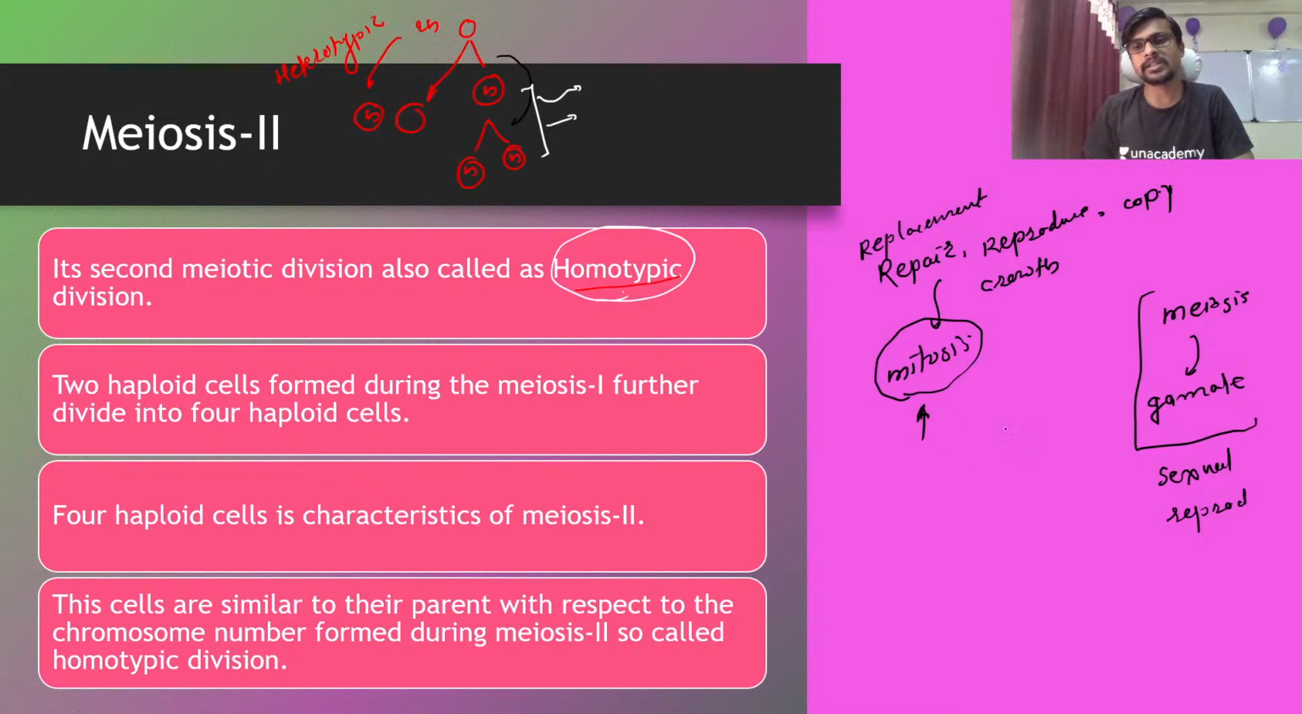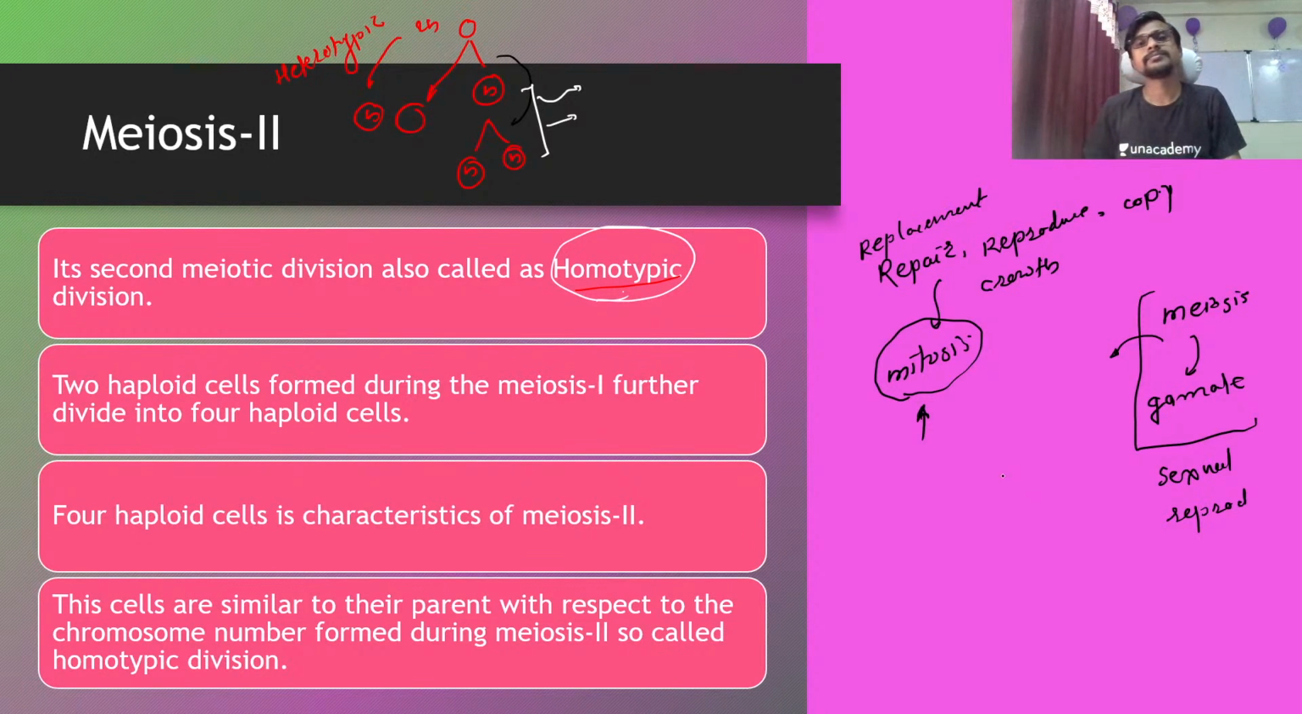Okay, and meiosis is only responsible for sexual reproduction. So do not get confused between meiosis and mitosis. Meiosis is never used to increase the number of cells in the body or for the growth of the body. It is a very, very specialized division for the formation of gametes.